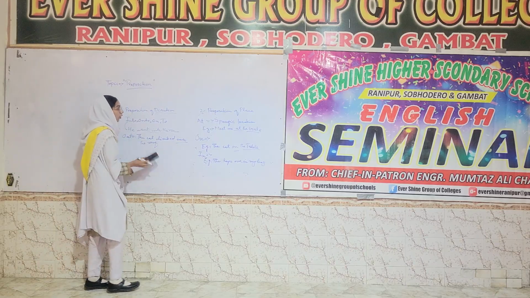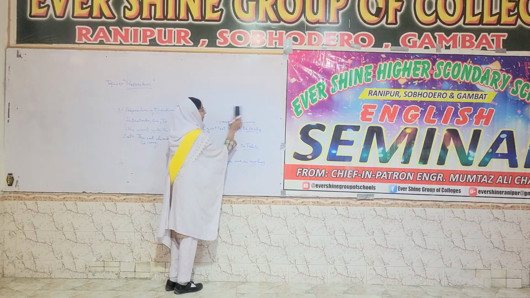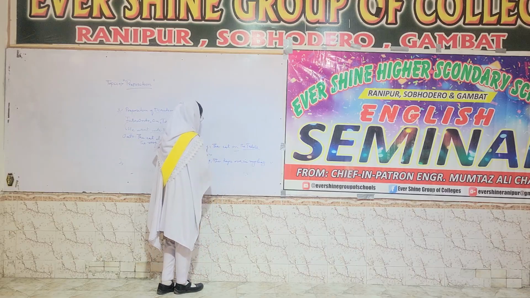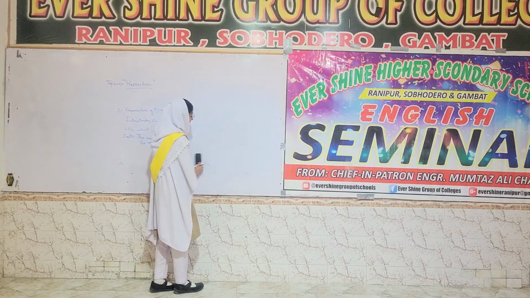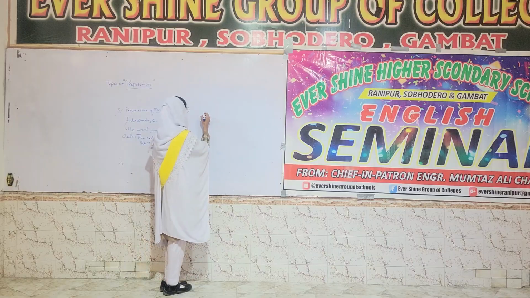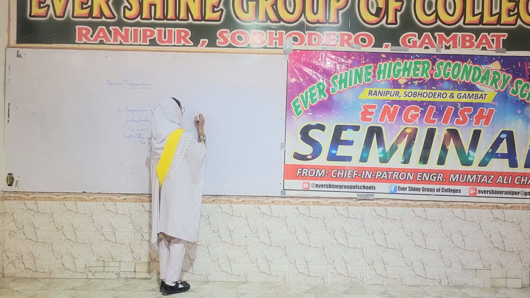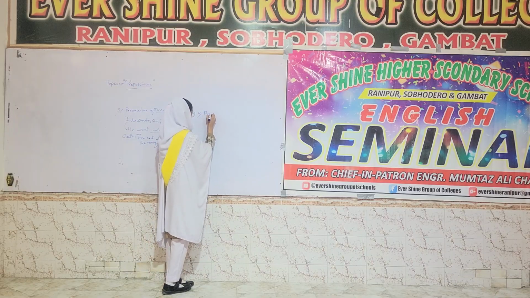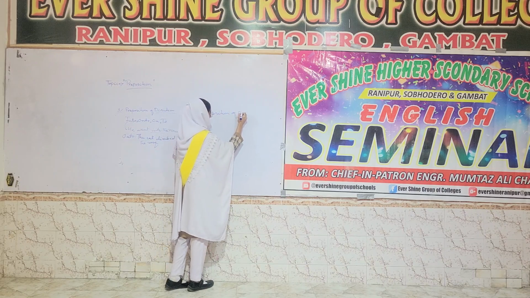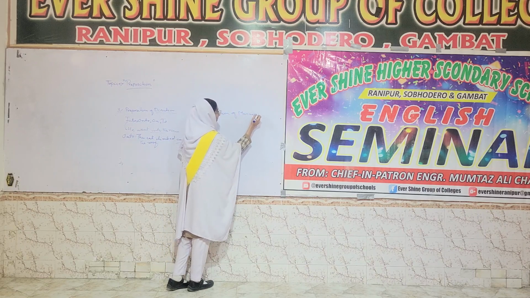And now the fourth one is preposition of manner or purpose. Manner or cause.